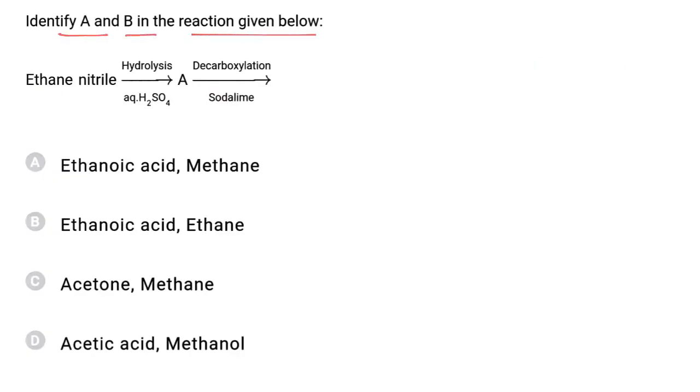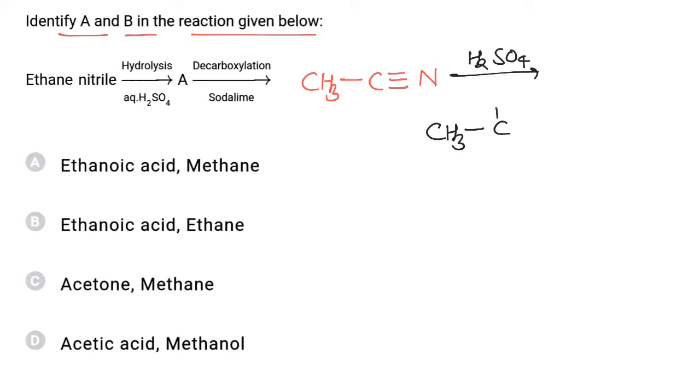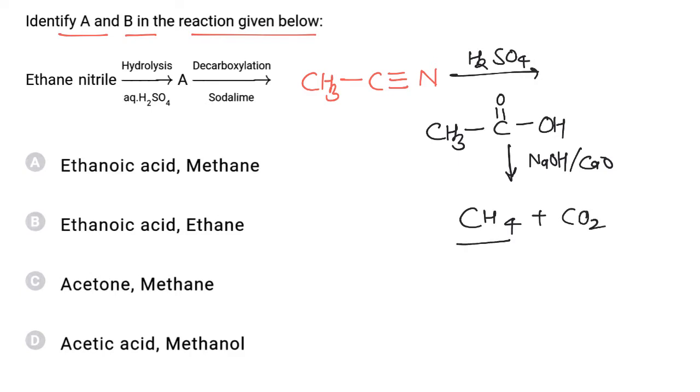Identify A and B in the given reaction. Now we have ethane nitrile, CH3 C triple bond N. Ethane nitrile on hydrolysis will be converted to amide first, and after complete hydrolysis it will be converted to acid. Now the acid on decarboxylation with soda lime will be converted to an alkane containing one carbon less. So methane is formed as a product, and hence the correct answer is A, ethanoic acid and methane.